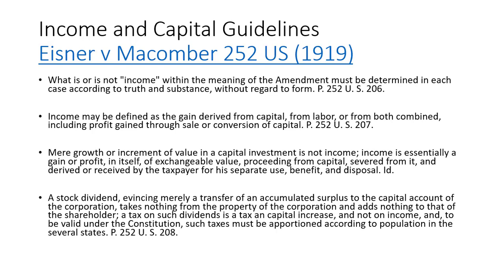It's not limited to labor, wherein you have to work and receive wages. It also includes deriving a gain from capital, for example, the rental income that I mentioned a while ago.